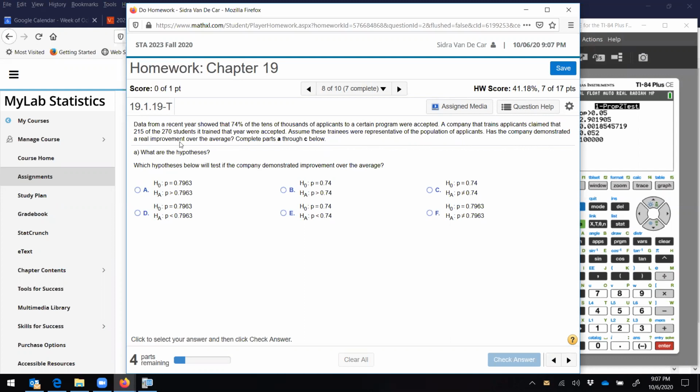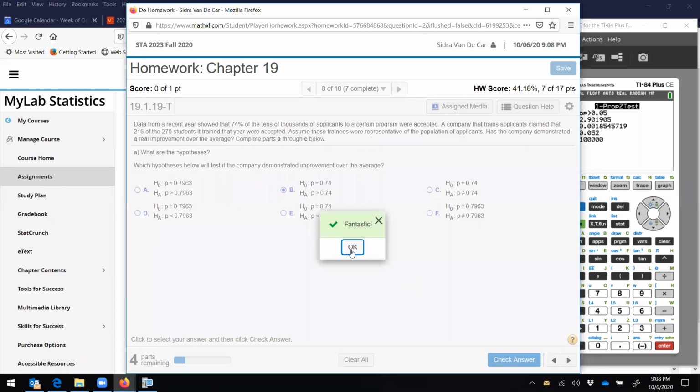All right, so what are our hypotheses? So we believe that 74%, so the null should be p equals 74%. So that's C, B, or E. And a company that trains applicants claimed that 215 of the 270 it trained were accepted that year. So they think they're bigger than the 74%, so B should be our hypothesis.